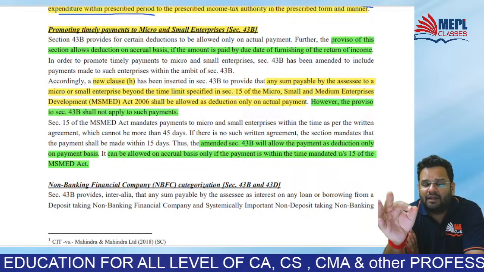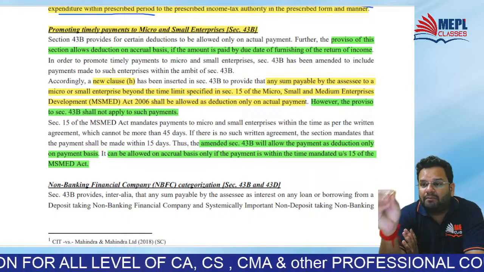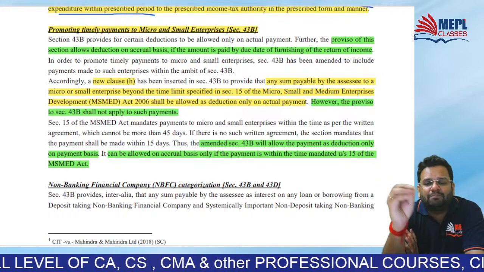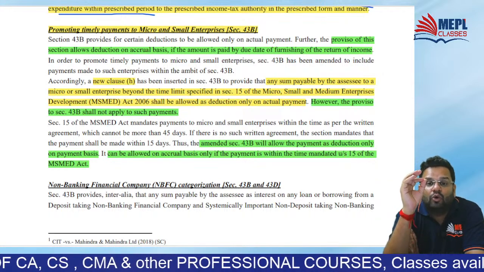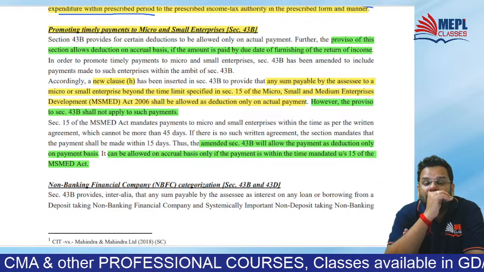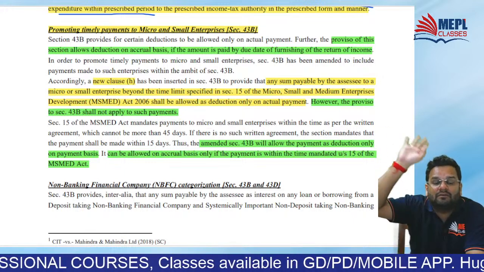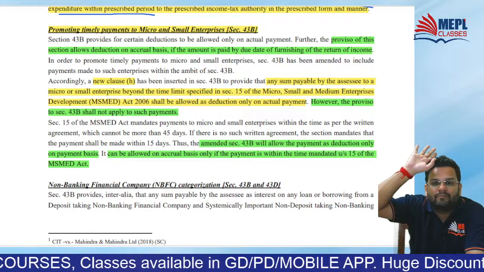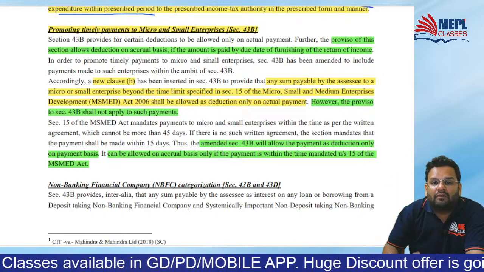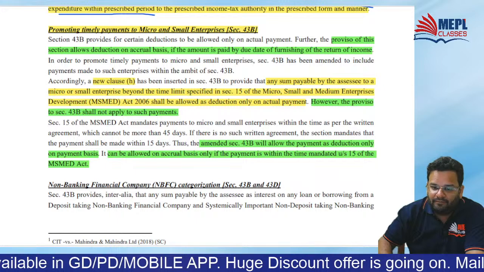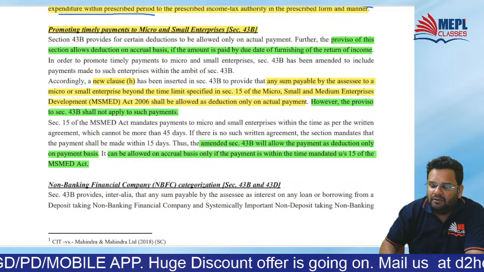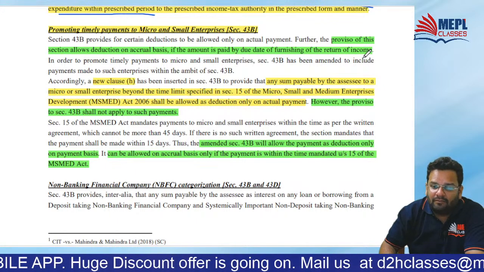To them, deduction will be allowed. Means whatever payment you are doing to them, deduction of that payment will be allowed only if you pay within the due date as per MSME and not the due date of filing return. Getting the point? That's why it is a very big amendment.